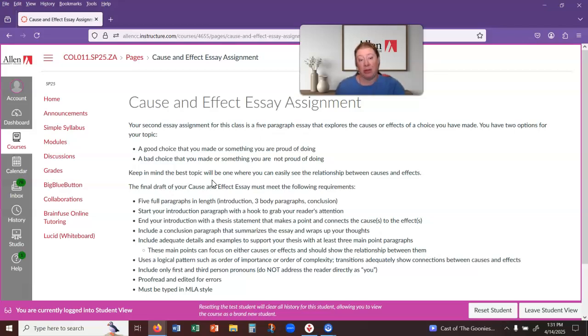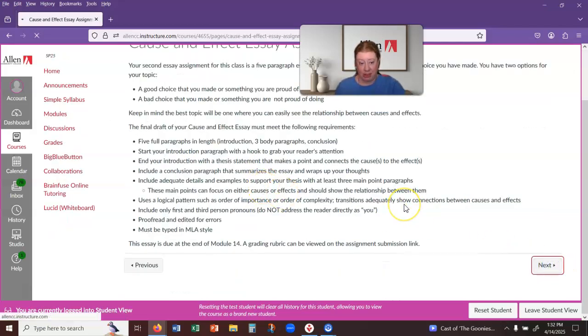You might be looking at some of the causes for why you had to make that choice to begin with. You might be looking at some of the effects as a result of. You might be looking at a little bit of both. So you've got some options there.